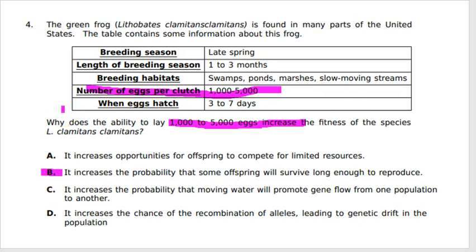It says it increases the probability that some offspring will survive long enough to reproduce. So the more offspring you produce, the more likely they will be able to survive long enough to reproduce themselves and therefore pass on traits to their offspring.